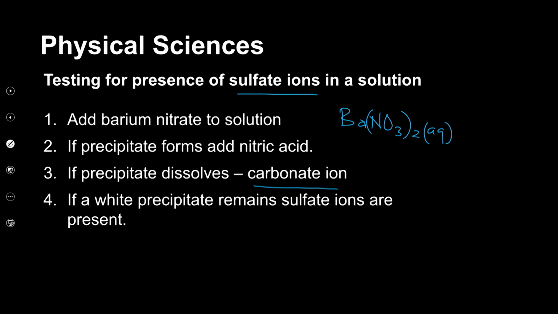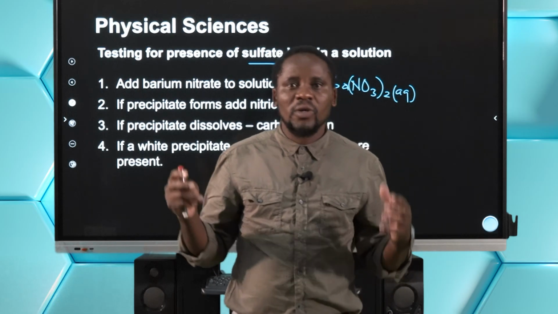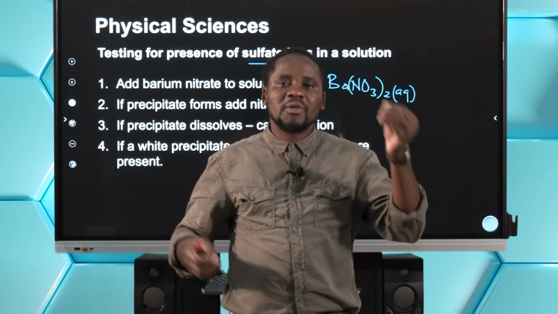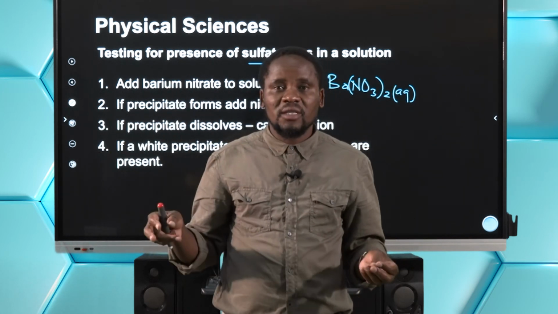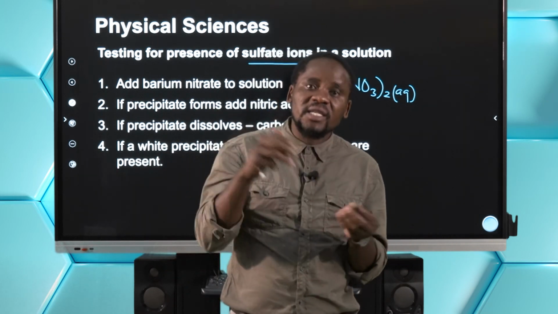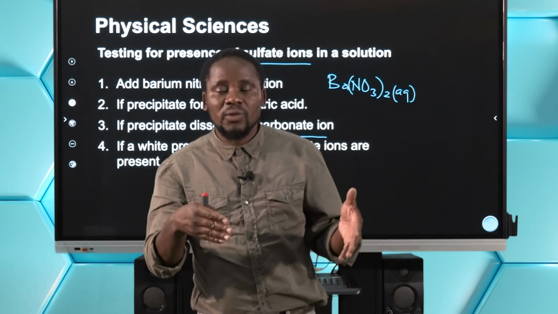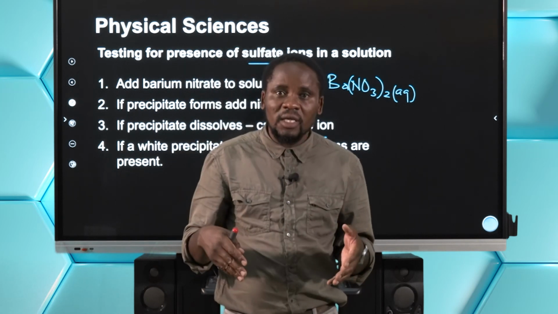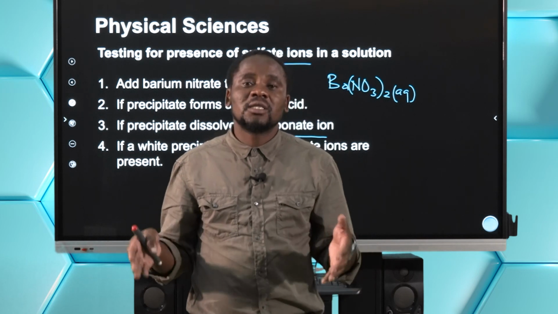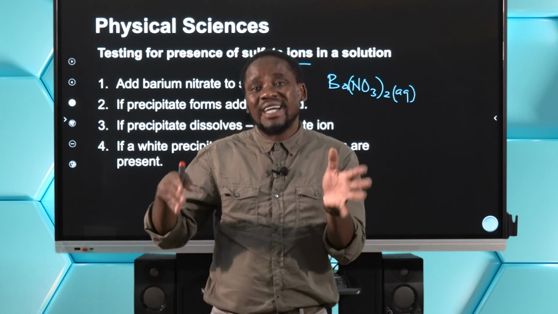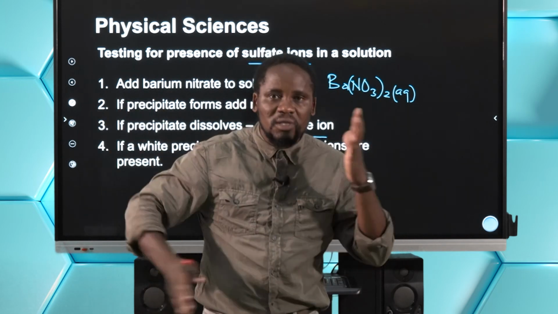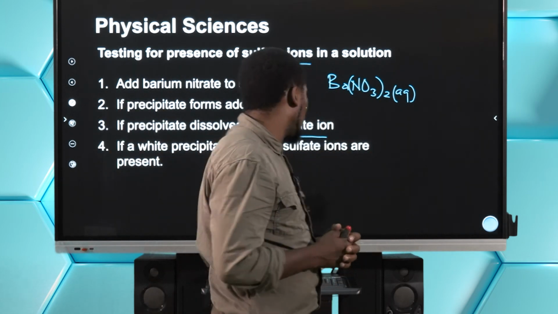What is important in this case is to realize that whenever it's a white precipitate, two things may be possible. It could either be a carbonate or a sulfate. But to determine whether it's a carbonate or a sulfate, we add nitric acid solution to this precipitate, and if it dissolves, it already indicates that this is a carbonate. But if it doesn't dissolve, it means it is a sulfate. So that distinction becomes very important, right?